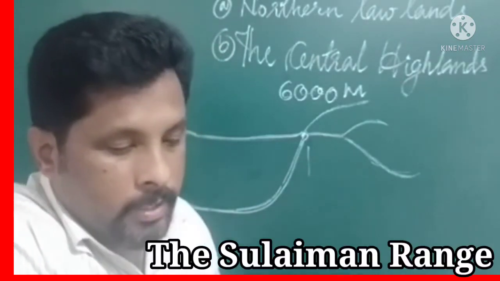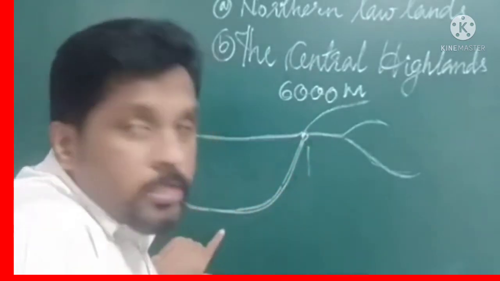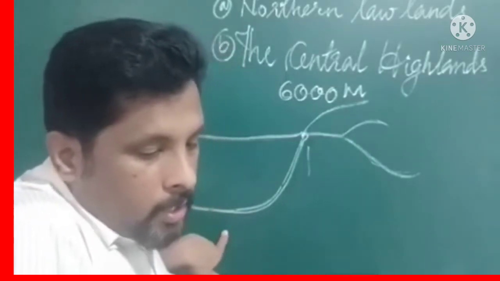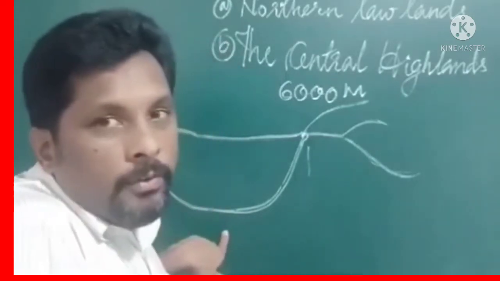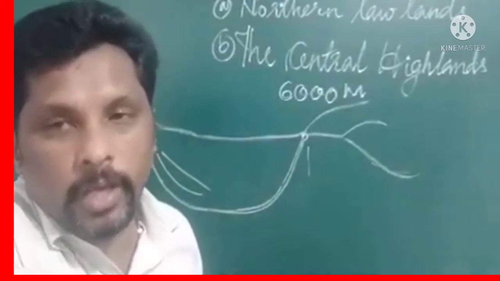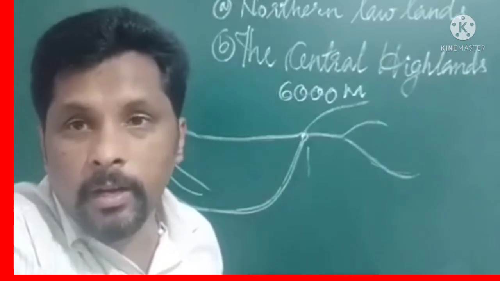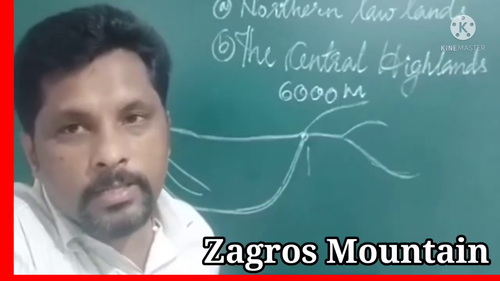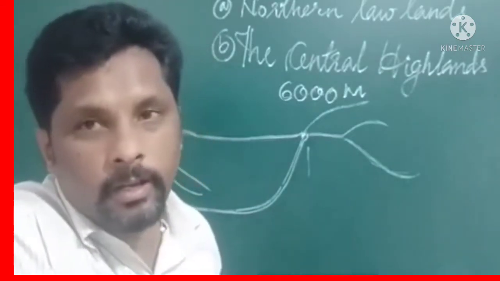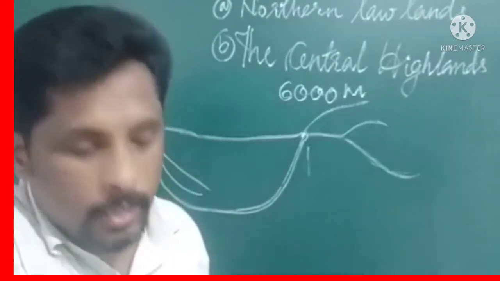Okay, the Suleiman Range extends in the southwest direction and continues as the Zagros Mountains along the coast of Iran. It is moving along the southern coast of the country Iran, where it is known as the Zagros Mountains. The Suleiman Range is known as the Zagros Mountains on the coast of Iran.